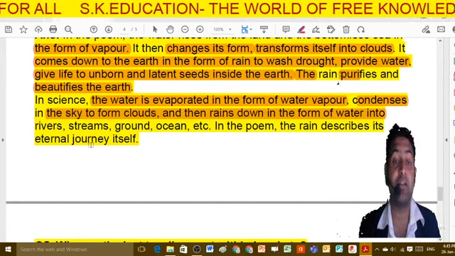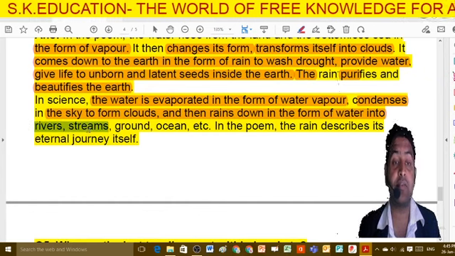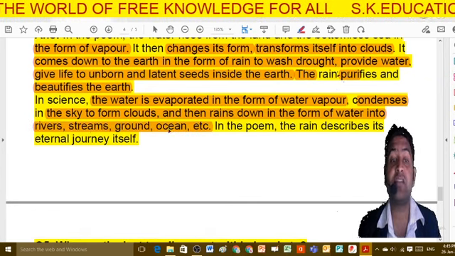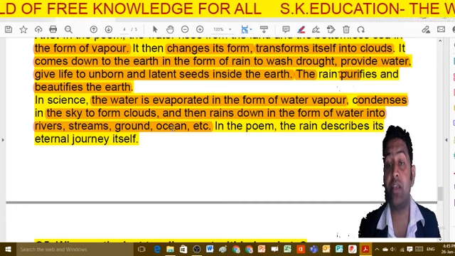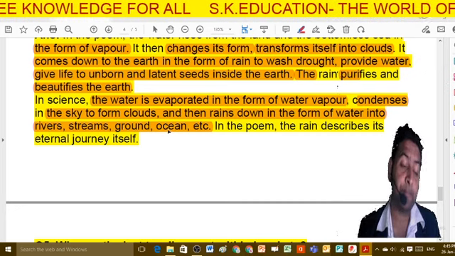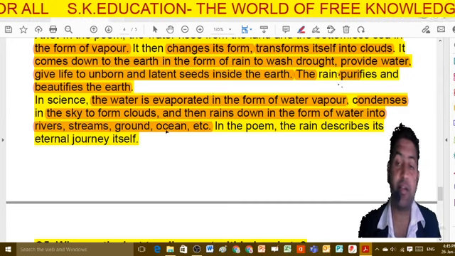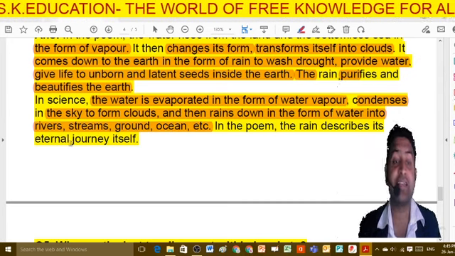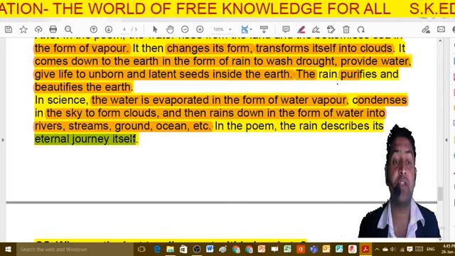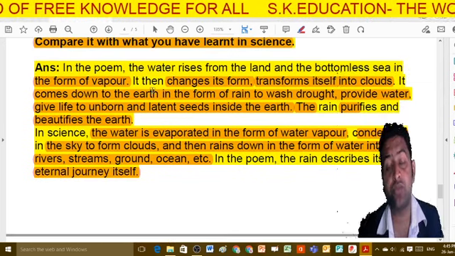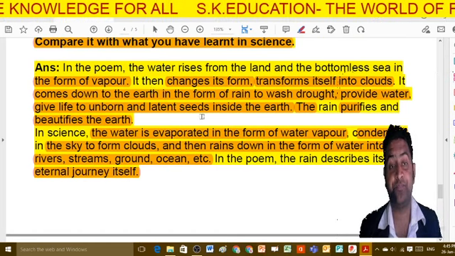Rain, streams, rivers, ground, ocean, these are the sources of water that help in the water cycle. And in the poem, the rain describes its eternal journey itself, and in the poem you have seen the rain tell the poet that it is eternal.